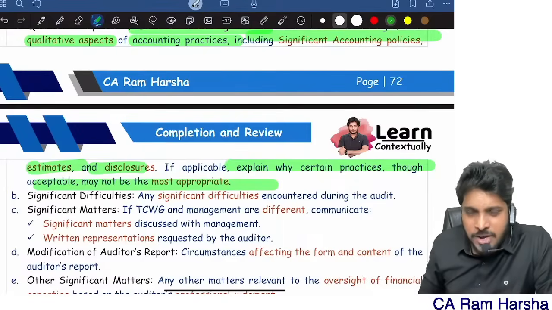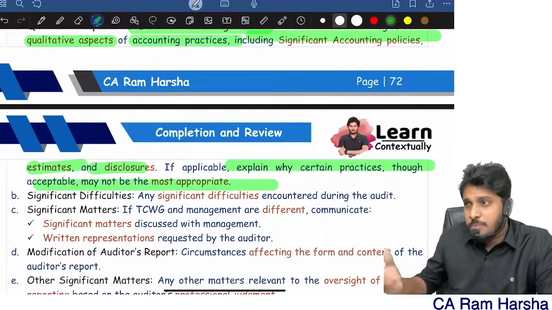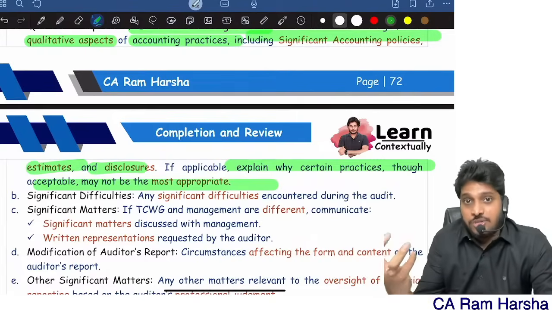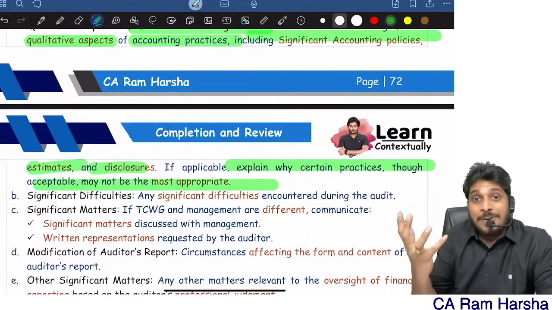Generally, the first time you are doing an audit, you may not communicate this, because you don't have any idea about the accounting practices. You haven't yet understood the practices and their culture. Over a period of time, when you have been doing the audit for three to four years, you will understand their practices.